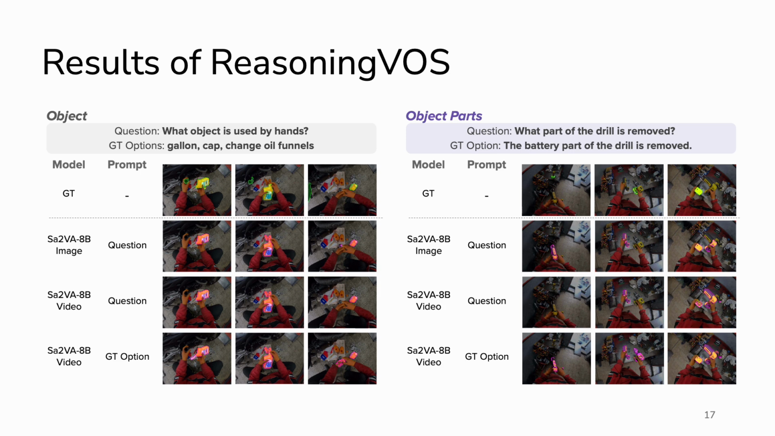The model often segments incorrect object regions, over-segments nearby objects, or misses the manipulated object parts. These examples highlight the difficulty of grounding interaction reasoning into precise pixel-level localization.